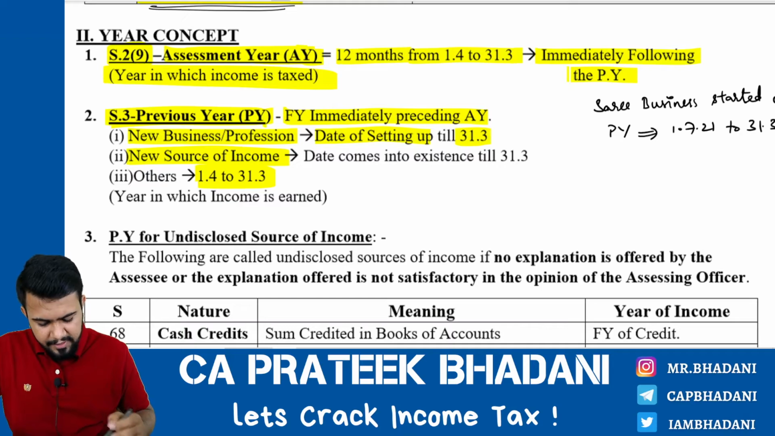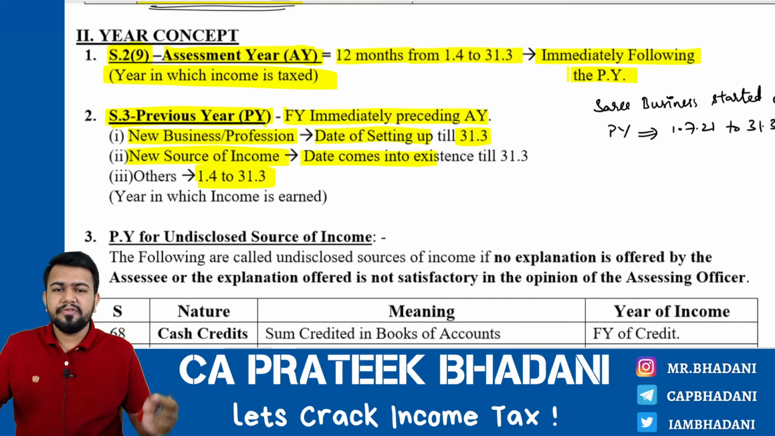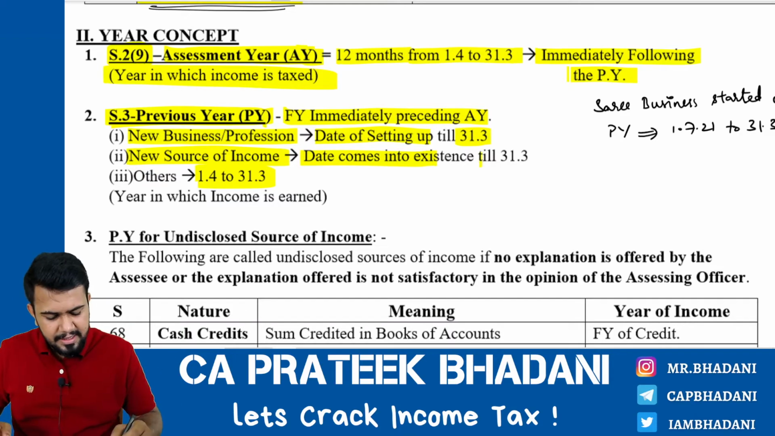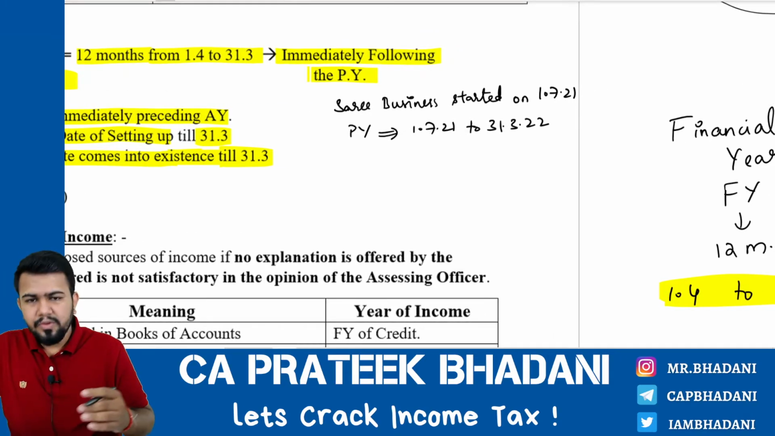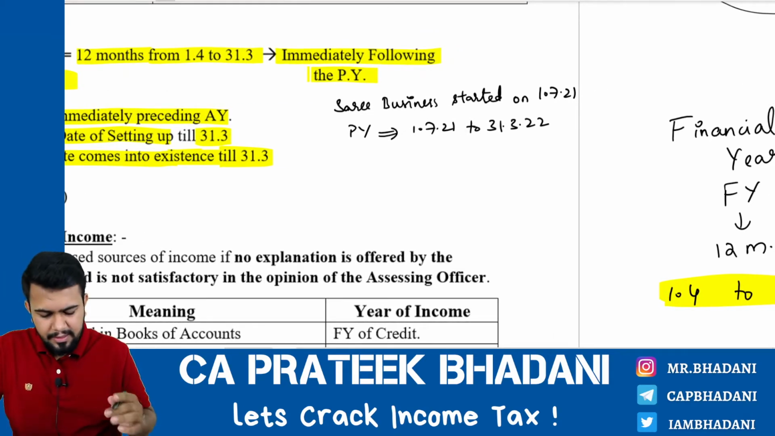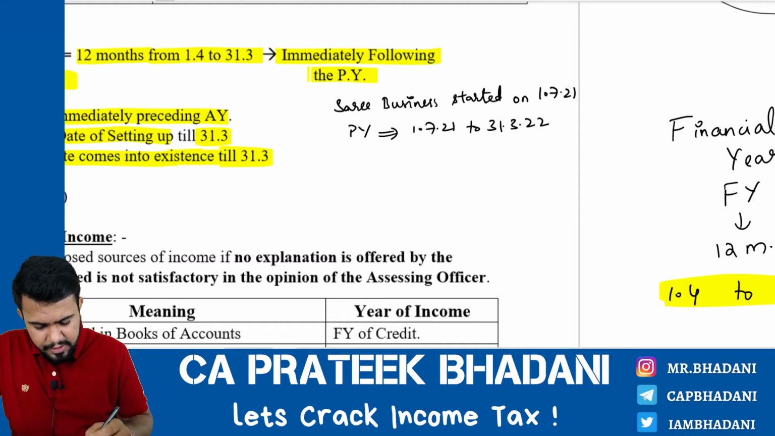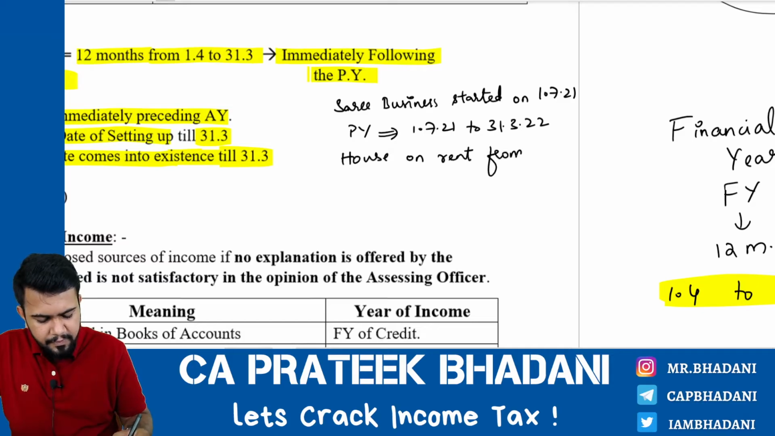Next, if there is any new source of income, then the previous year for such source of income will be the date on which the source of income comes into existence till 31st of March. So for example, I newly put my house on rent from 15/9, because every time if I'm using the date as 1 you might get confused.